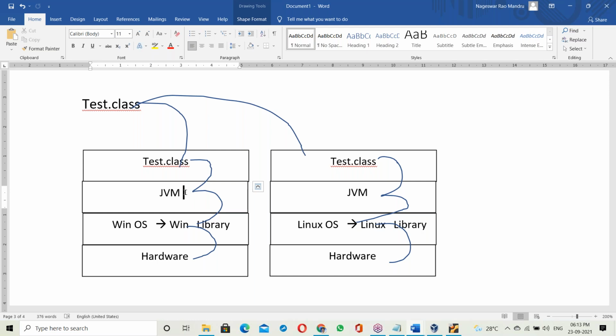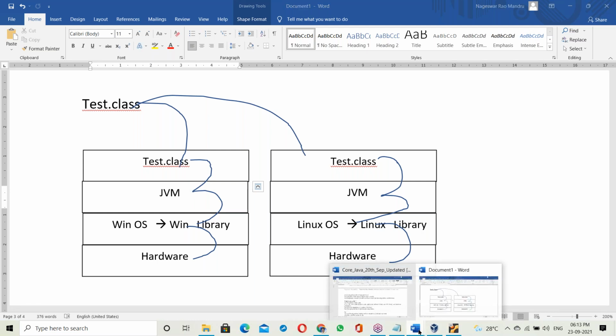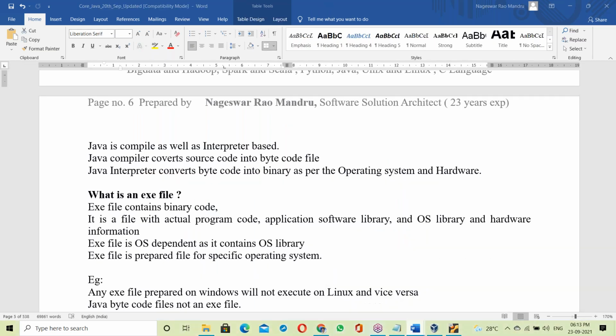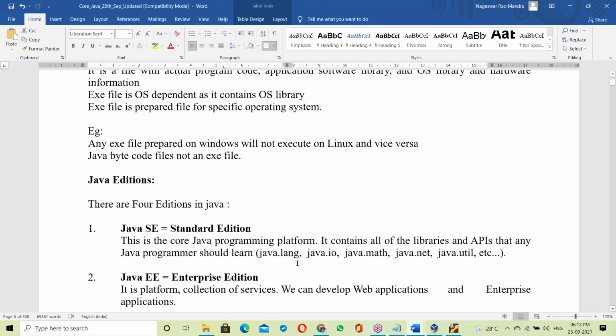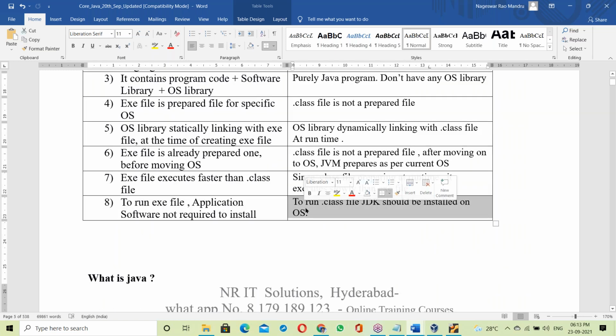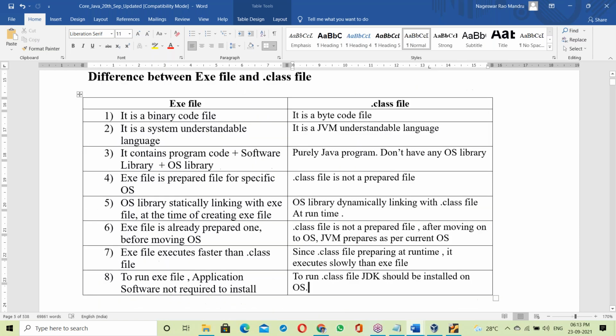So this is the difference between exe files and .class files.